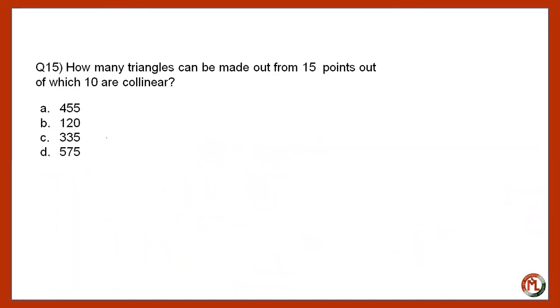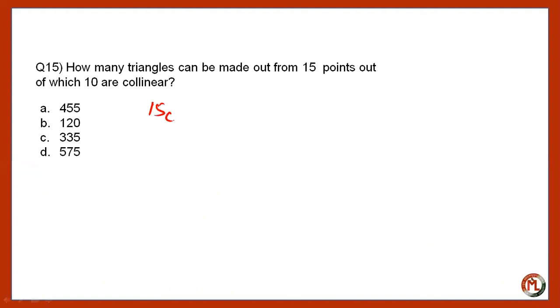Now the next question. How many triangles can be made out from 15 points, out of which 10 are collinear? Now, this type of question can be simply answered by using the method of combination. So, the best way to answer this type of question is, total how many triangles can be made from the 15 points?